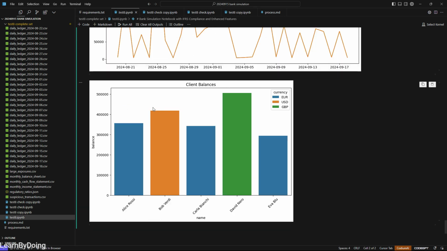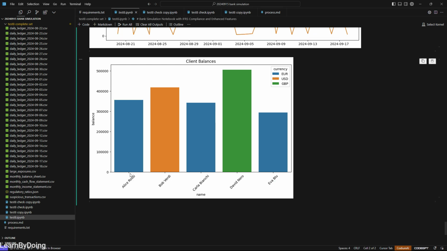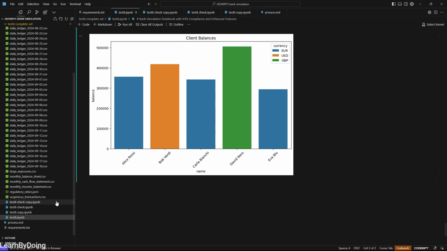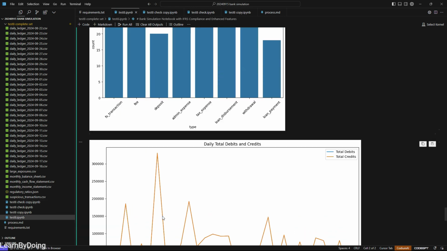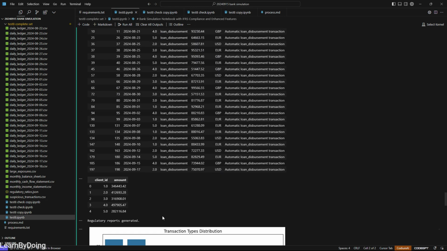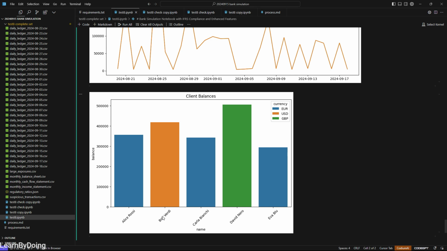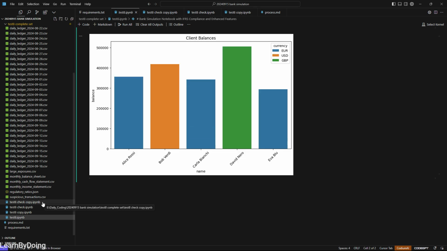Eventually we can see the client balance shown here with names. Of course, these names are simulated. So far so good. So basically we have all the ledgers simulated, we have the reports generated, and we see the graphs. Then let's see another file, which is checking the CSV file and the reports.